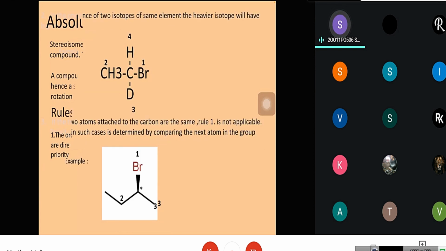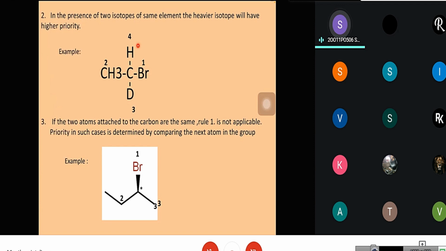And the second rule: in the presence of two atoms of the same element, the heavier isotope will have higher priority. Here we can see that we have hydrogen and deuterium. We have to give higher priority to deuterium, because deuterium has more atomic weight compared to hydrogen.